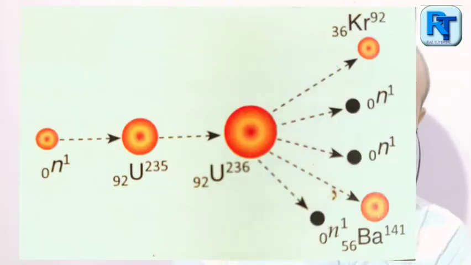For example, when uranium, whose mass number is 235 and atomic number is 92, is struck by a high speed neutron, that uranium oscillates and breaks into two almost equal pieces. One is barium and the other is krypton, along with an enormous amount of energy which is released during this reaction. This reaction is called a nuclear fission reaction. Nuclear fission reactions are generally used to create excessive heat energy.